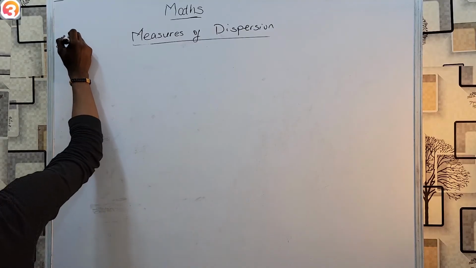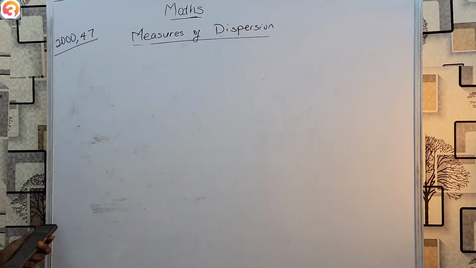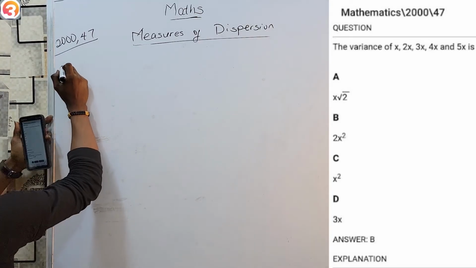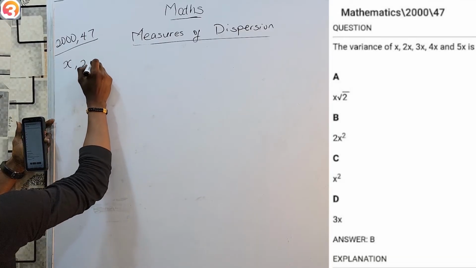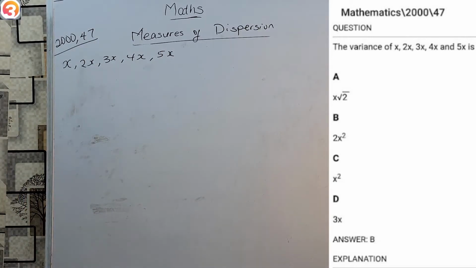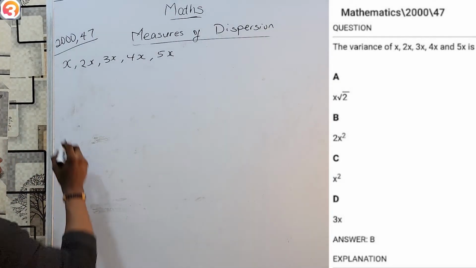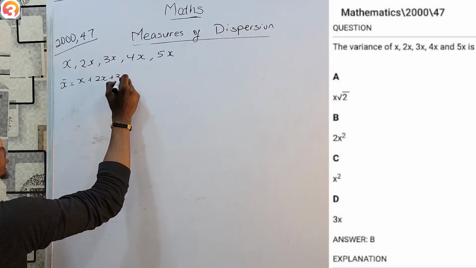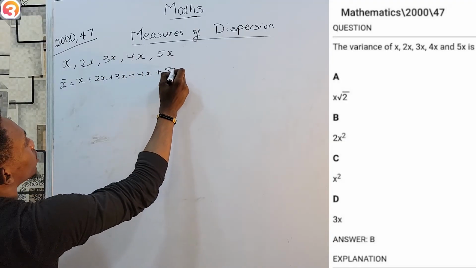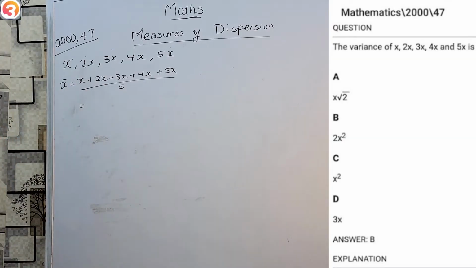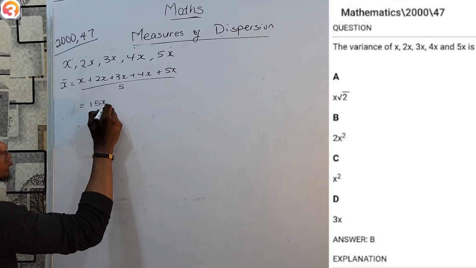Now we go to the year 2000, also question 47. This one also asks us for variance, but it's a bit tricky. Instead, now we are given numbers with letters: x, 2x, 3x, 4x, and 5x. So let's see. Just as before, I must get my mean, obviously. My mean becomes the summation x plus 2x plus 3x plus 4x plus 5x over 5. So that's 3x, 6x, 10x, 15x over 5.